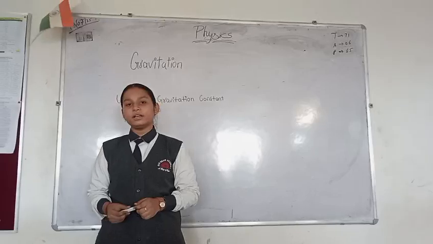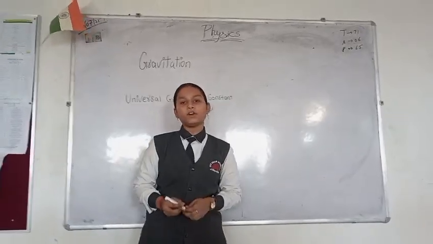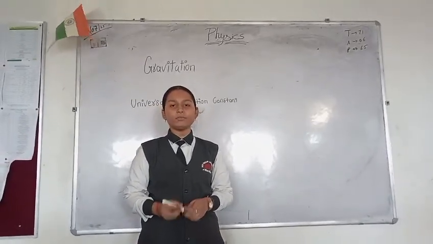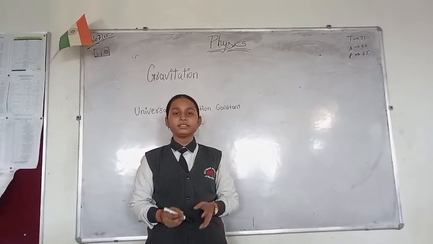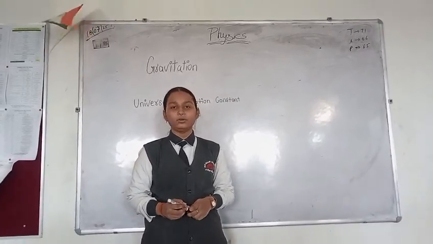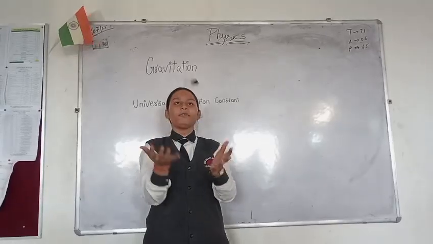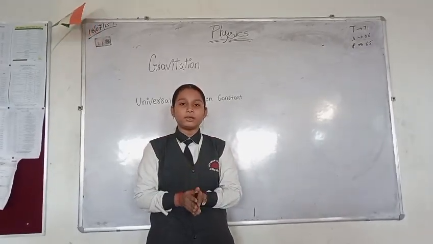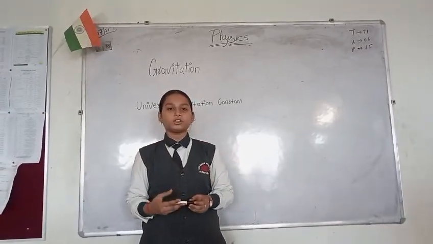Have you ever wondered why things fall down when we drop them? Why don't they move upward or sideways? This is because the Earth's gravity pulls them down. Suppose I throw this marker upwards, it will definitely fall down. How does it happen? This is because of gravity.